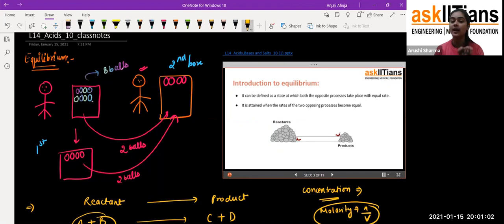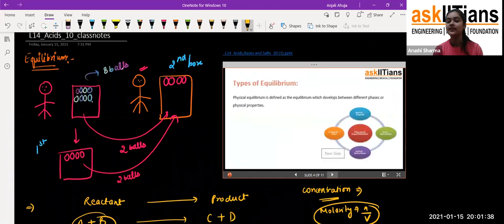So that's how the amount of balls in the first box is going to decrease, whereas the amount of balls in the second box is going to increase with the passage of time. The same condition applies to the reaction: initially the reactant part will be more, but after the completion of the reaction, the product part will be more. But somewhere in between, there will be some point when we are getting an equal amount of each, and that condition is called the equilibrium condition. Fine.